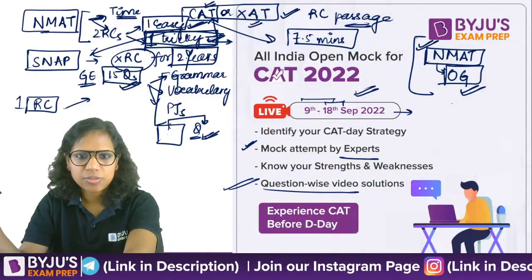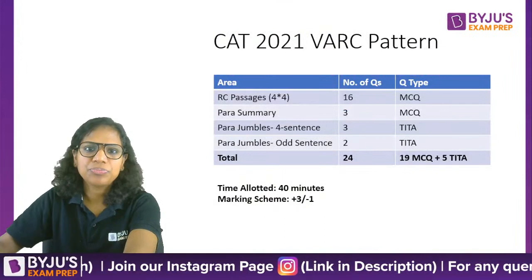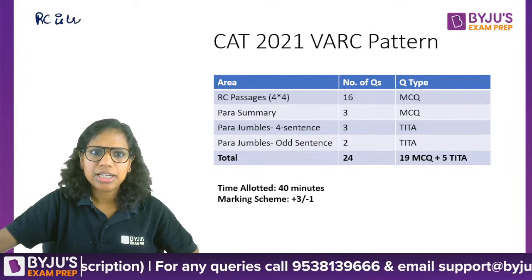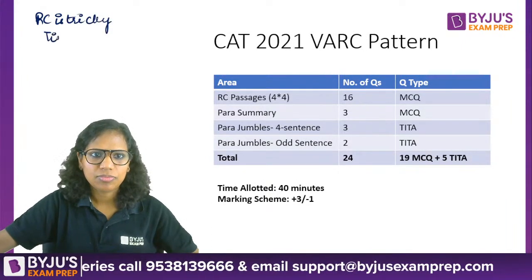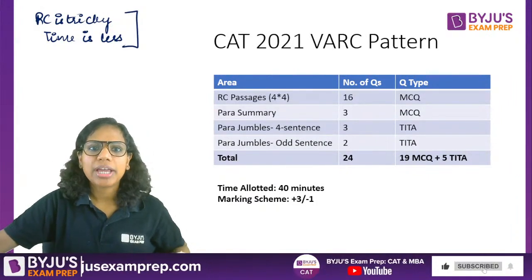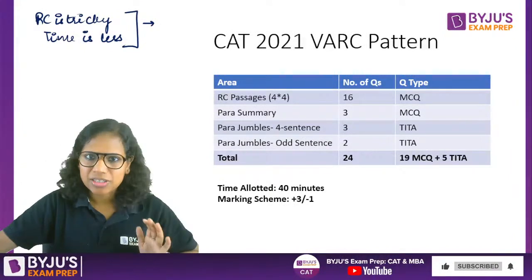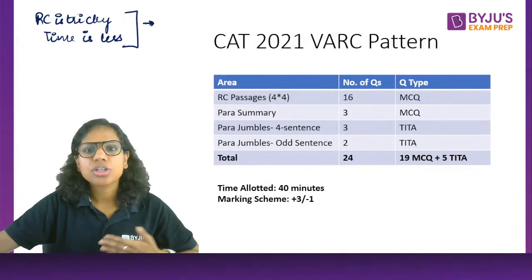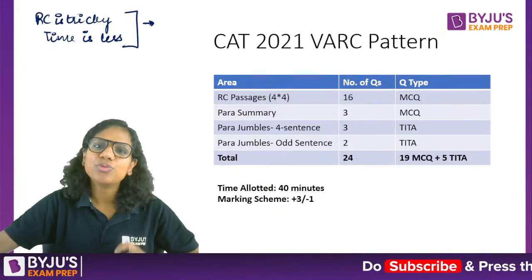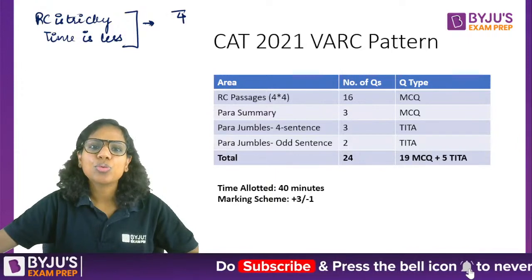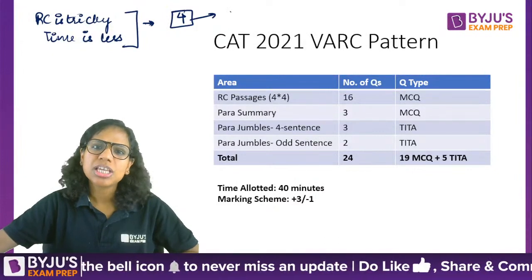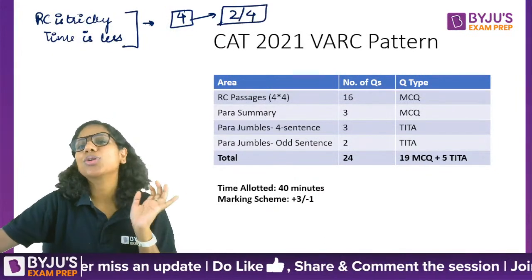See this, I am going to the next slide here. Your question is that RC is tricky and time is short. You have less time at hand. In such a scenario, I read the RC passage to the best of my ability. Of course, I'm reading with a sense of urgency, not word by word. And I become selective with my questions. Out of 4 questions, if I already found reading the RC passage difficult, I'll not go for all 4. I'll try to attempt 2 out of 4 questions.